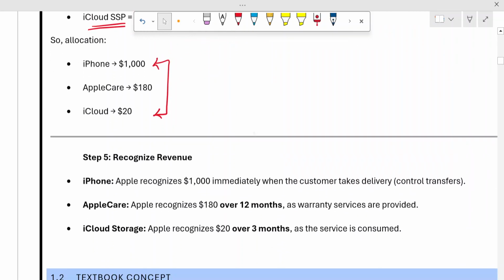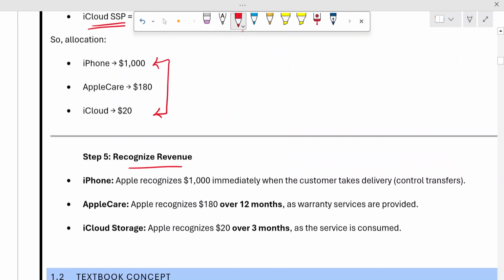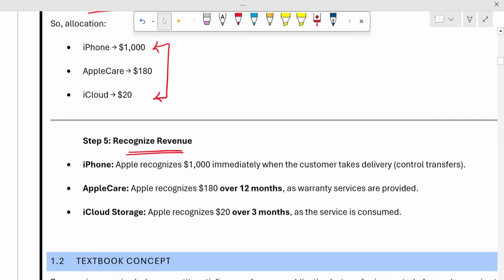Now, how will Apple company recognize its revenue? So basically they will say that for the iPhone they have immediately transferred the phone, so $1000 will be immediately recognized in their books of accounts, because the customer has taken the delivery and the control has been transferred to them.